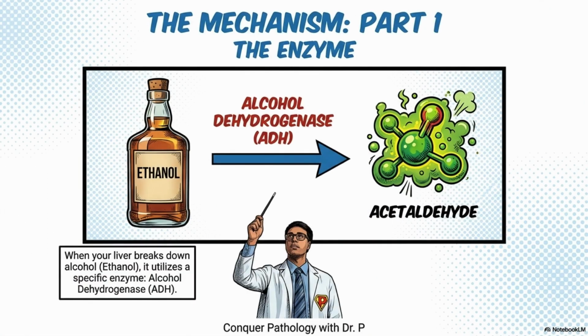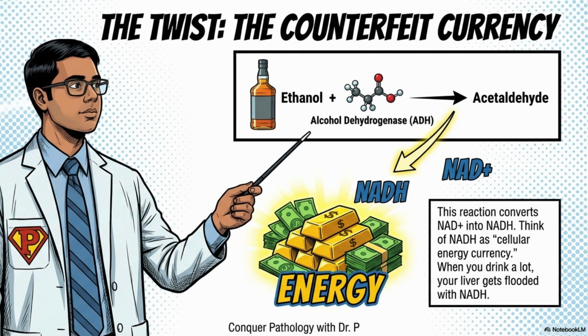Mechanism. When your liver breaks down alcohol or ethanol, it utilizes a specific enzyme, alcohol dehydrogenase. Look at the equation. Ethanol meets alcohol dehydrogenase and becomes acetaldehyde. Simple, right? But there is a hidden cost. Here's the twist. This reaction isn't free.